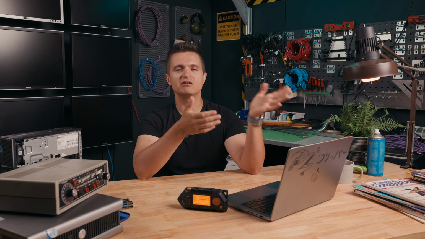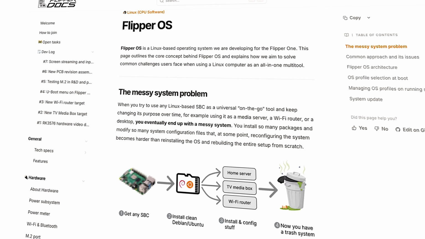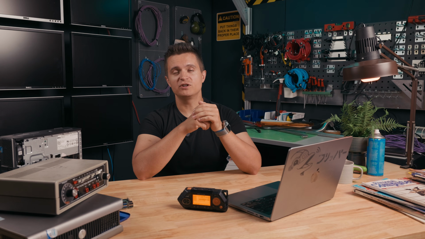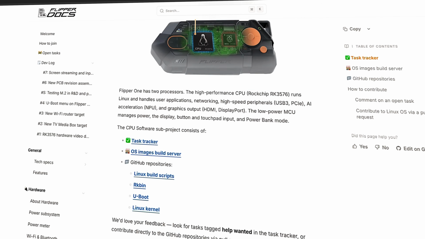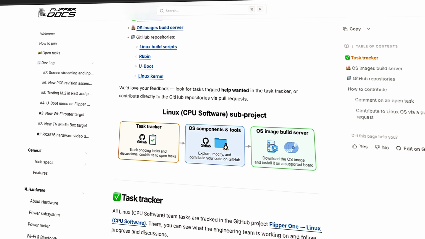You can download the current version of FlipperOS from the developer portal and read the documentation. You can install it on your virtual machine and give feedback. If you have some ideas, please suggest them.